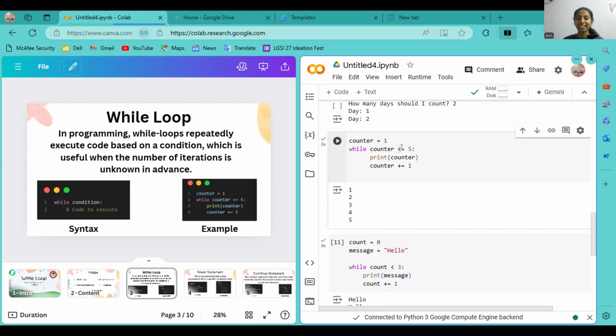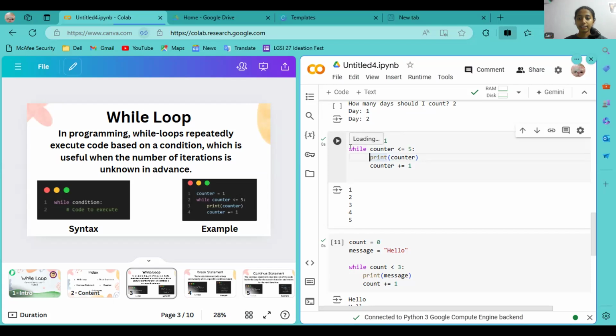Thank you, Bharat. So here, as I said, counter is equal to 1, while counter is less than 5, I wrote print counter, and below that I wrote counter plus 1. What this code means is, we have a variable named counter, and the value stored in it is 1.